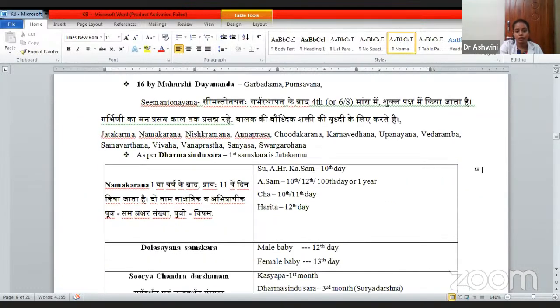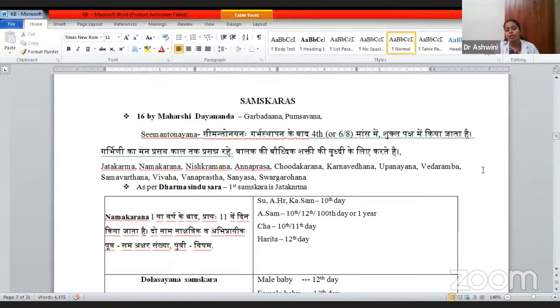Now coming to samskara, this is also important. There are totally 16 samskaras, as told by Maharshi Dayanand. The first one is Garbhadana, then Pumsavana. Then Simantayana.